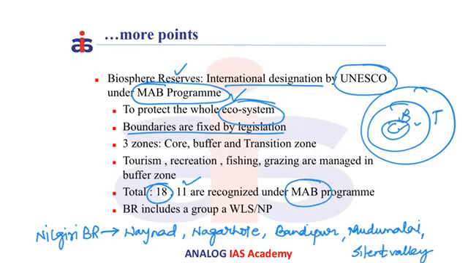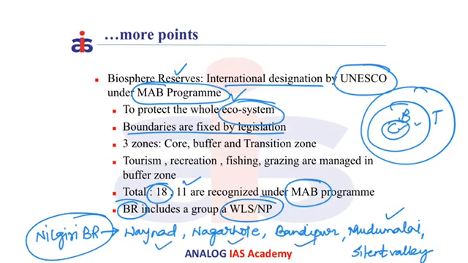The biosphere reserves generally comprise a huge area, therefore they include a part of wildlife sanctuaries and national parks as well. For example, Nilgiri Biosphere Reserve comprises Wayanad Wildlife Sanctuary, Nagarhole National Park, Bandipur National Park, Mudumalai National Park and Silent Valley National Park.